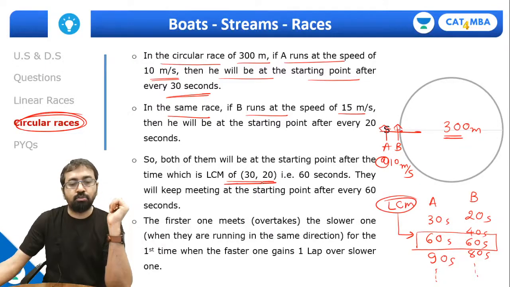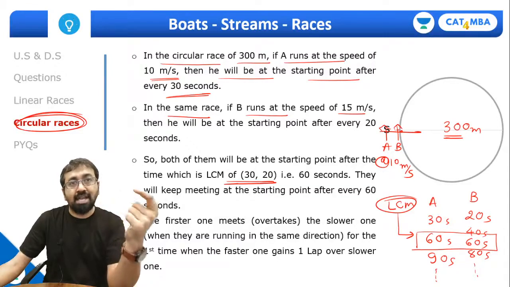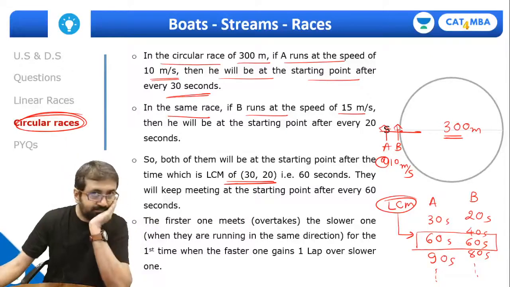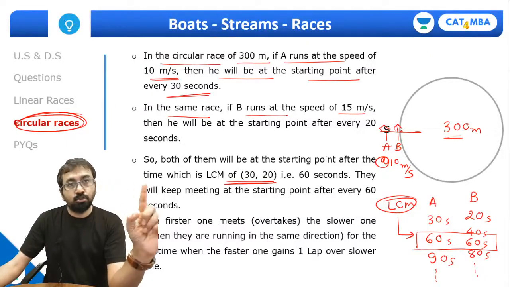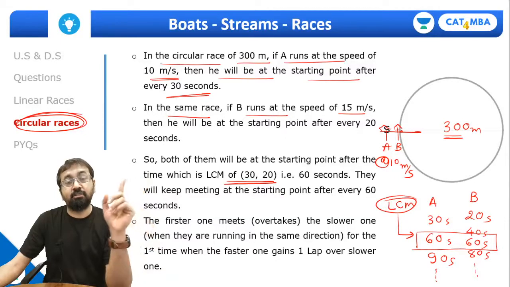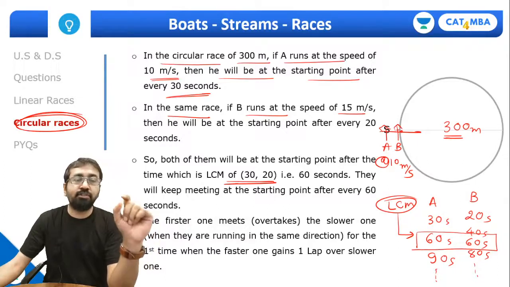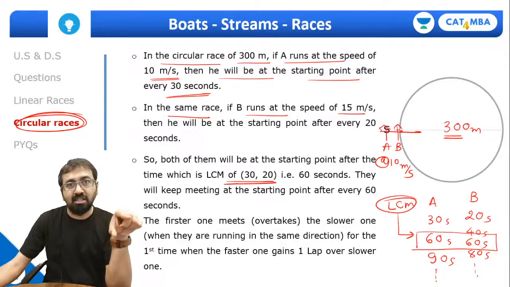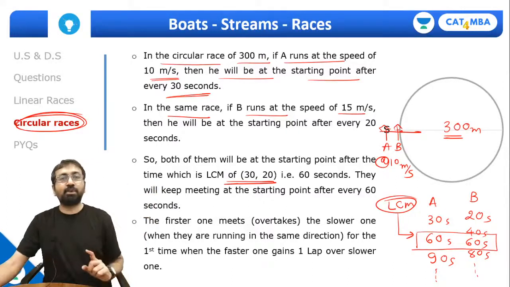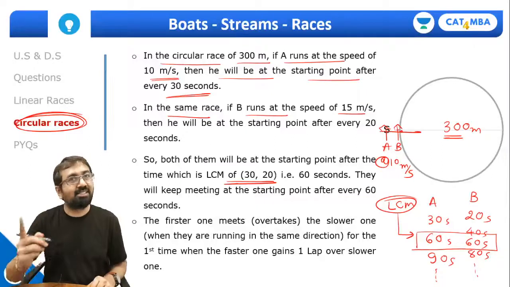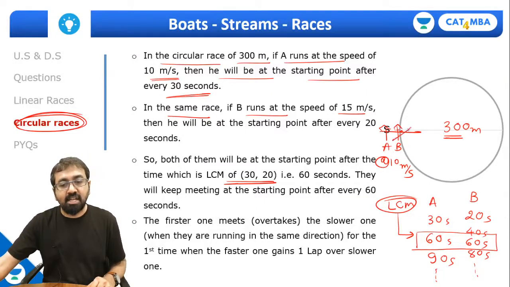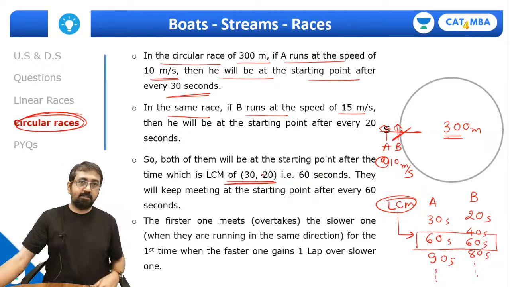So that is what is mentioned over here: two people will be together at the starting point after a time which is the LCM of their individual times to complete one circle. Did everyone understand? Two people will meet at the starting point together after a time which is the LCM of their individual times to complete one circle. A takes 30 seconds to complete one circle, B takes 20 seconds to complete one circle. So what is the LCM of 30 and 20? 60 seconds. So they'll be together at the starting point after 60 seconds. Are we clear? Okay.